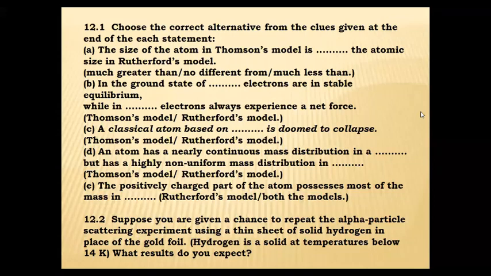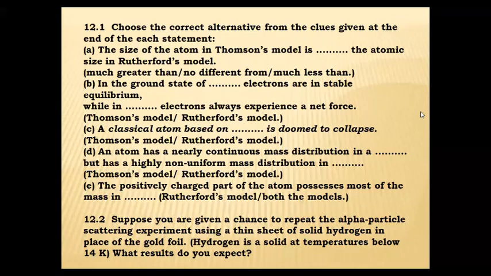So in the Rutherford model, the central part we call the nucleus, and electrons are revolving around the nucleus, always attracted by the electrostatic force of attraction. That's why the second answer will be Rutherford model. In the first blank we should write Thomson model, whereas in the second blank we should write Rutherford model. That is B.